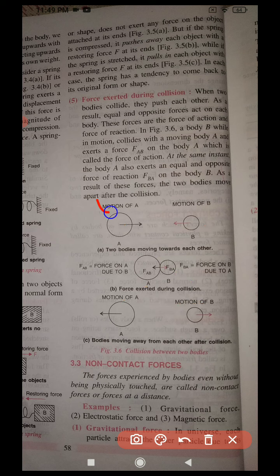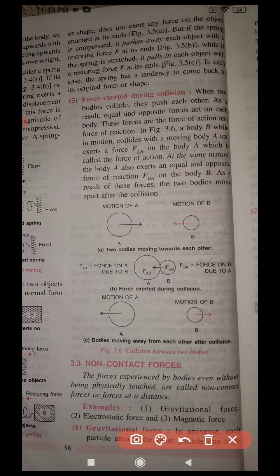So that term you can write like this: F on A by B. And if it is BA, it means on B by A, and you can see from the figure that it will be greater on B by A because A's size is bigger. After the collision, the collision force exchange takes place, and then they will move further away.